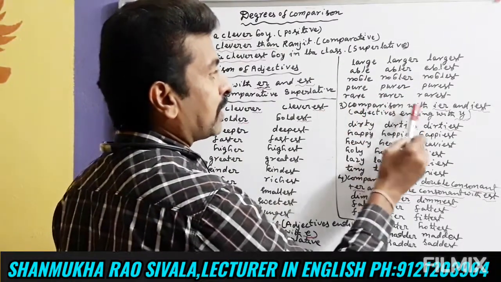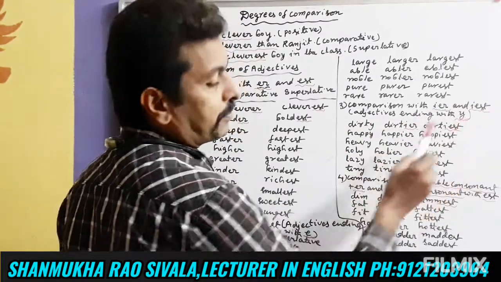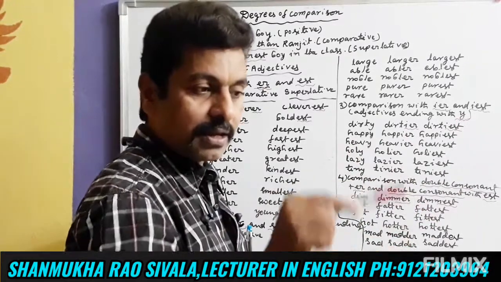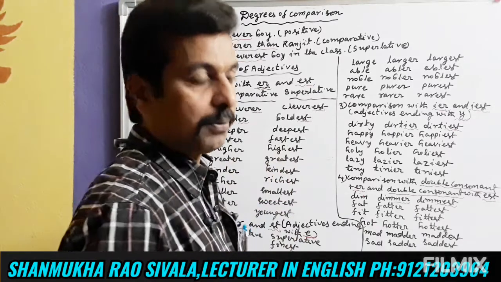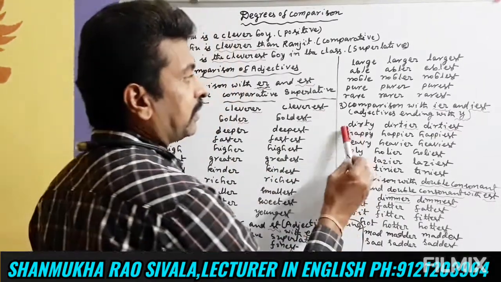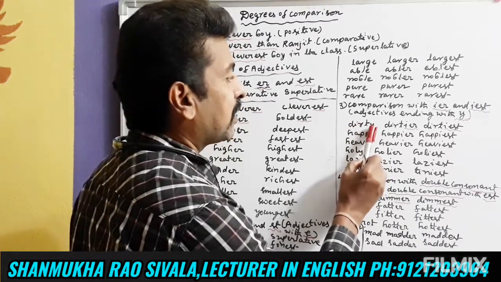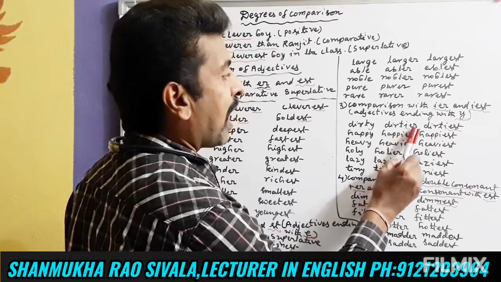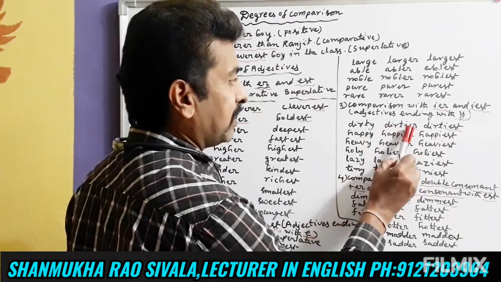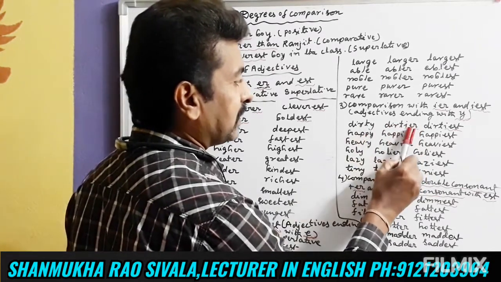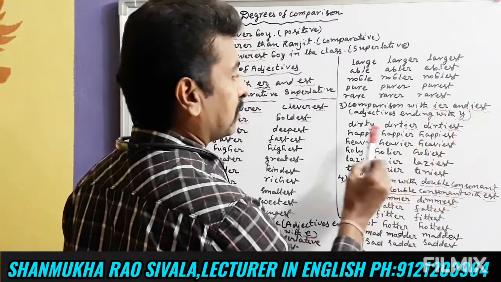The third one is comparison with IER and IEST, for adjectives ending with Y. When an adjective ends with Y, we use IER in comparative and IEST in superlative form. Let us see such words. Dirty. This word ends with Y. In the place of Y, we use I, and ER is added. Dirty, dirtier, dirtiest.